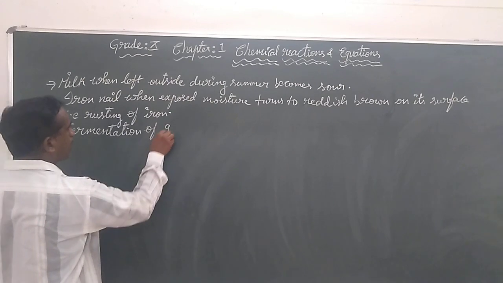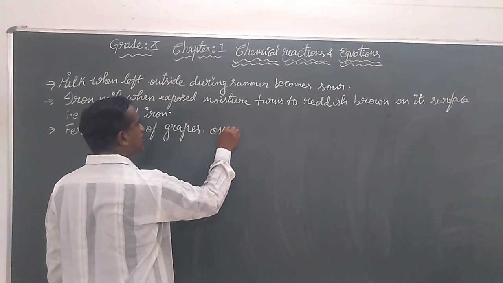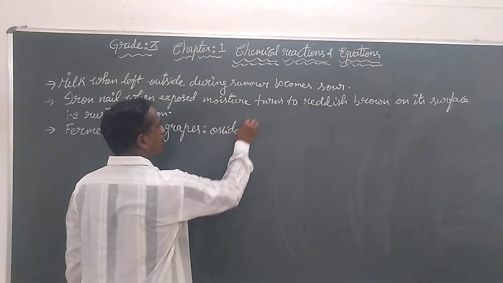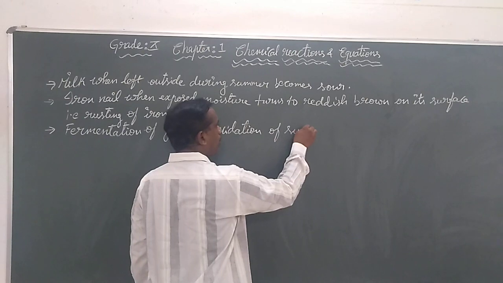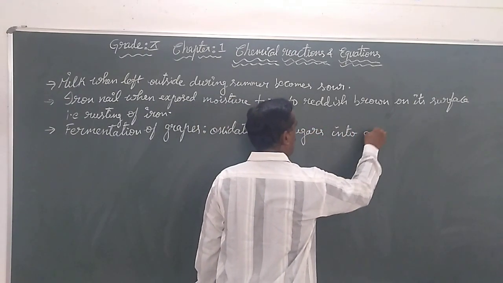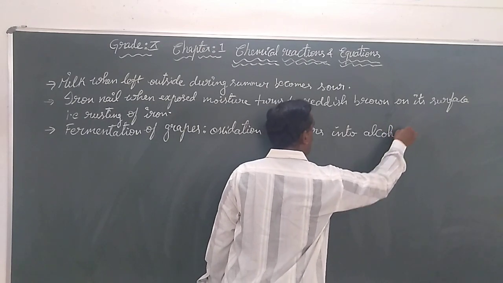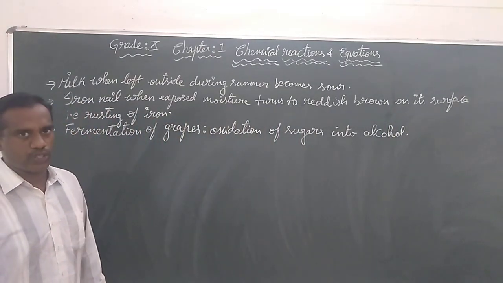Fermentation of grapes is due to oxidation of sugars into alcohol. This is also a chemical change.